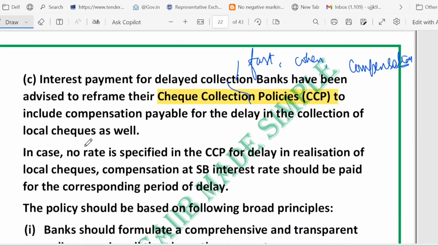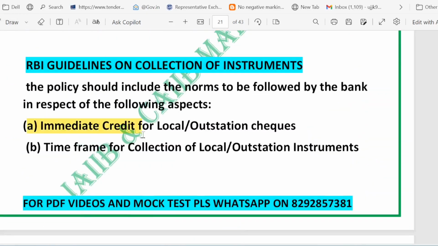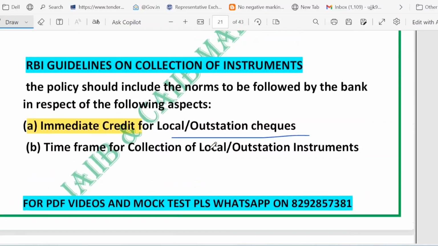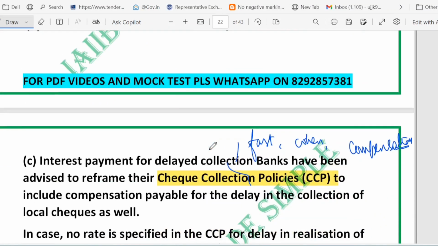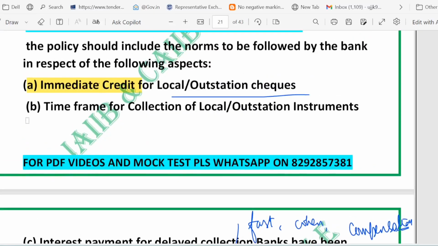Then we have some points related to immediate credit. There is something called immediate credit. You can see the word written here, immediate credit, which means the bank will add the check amount to your account quickly, sometimes even before it is fully collected from the other bank. That is called immediate credit. Why do banks do it? To help customers access money faster. But note, immediate credit involves risk. Yes, there are risks involved, like the check could bounce later. So the bank's CCP, that is the check collection policy, should say when and how they give immediate credit and whether there are any conditions.